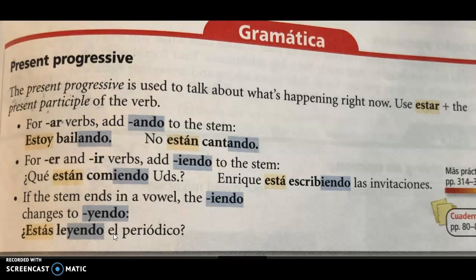She is eating. Okay. So, if you go ahead and look at número 1, let's do that one together. It says, los niños jugar con sus regalos y nosotros cantar. So, we're going to say los niños, so that's plural, they. You're going to use están. Don't forget the accent on your A. Están. And you're going to take jugar, which is an AR verb, and it becomes jugando. So, the children are playing with their gifts. Y nosotros, so we're going to have the we there. We're going to say estamos. So we're going to take cantar and change it to cantando. Okay? So estamos cantando. And we are singing.